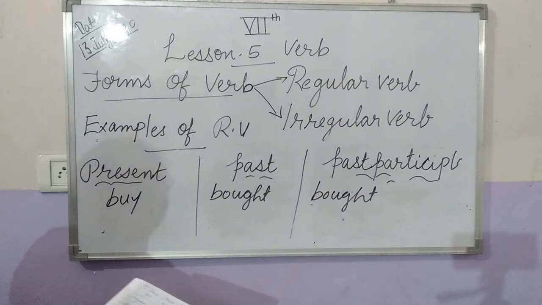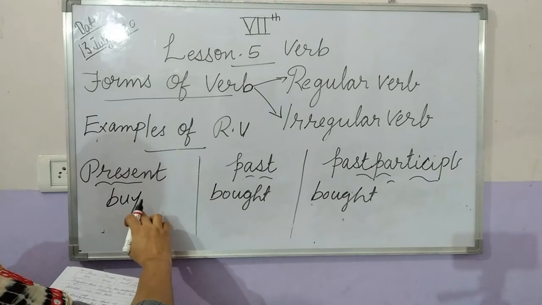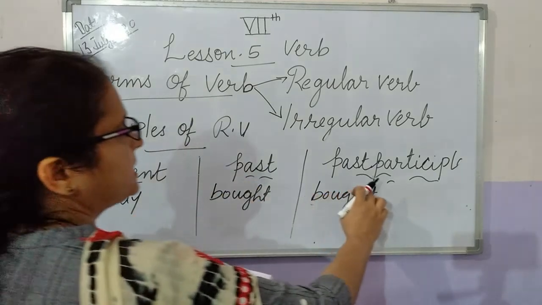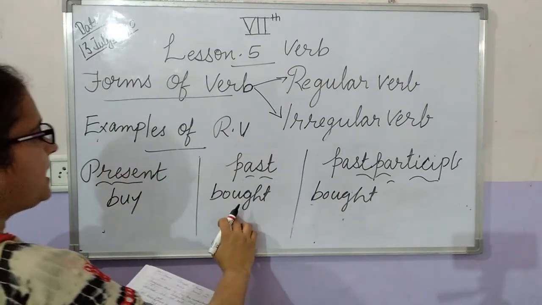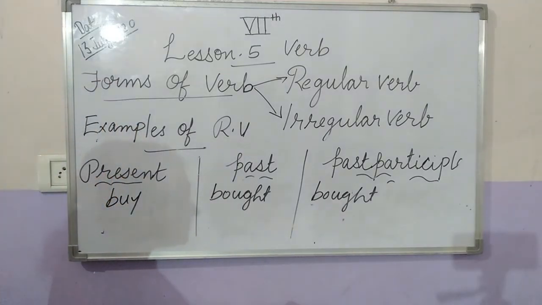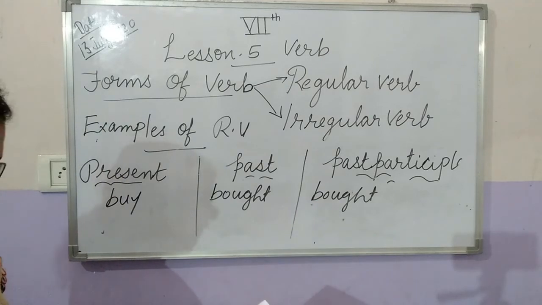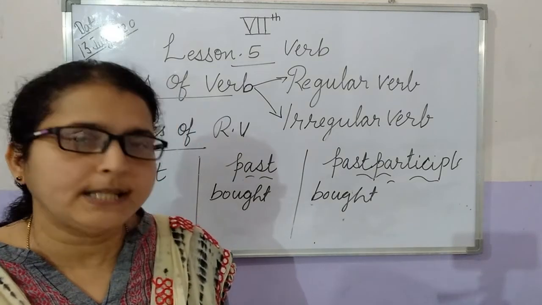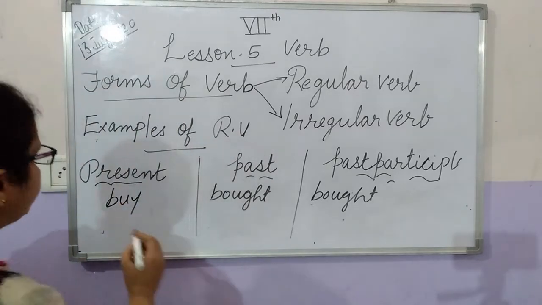So here, in the irregular verb, the verb changes into both past tense and past participle. So here we can say that the past and past participle form will be the same in this type of irregular verb. Now the third group is what? The base form and past participle form will be the same.